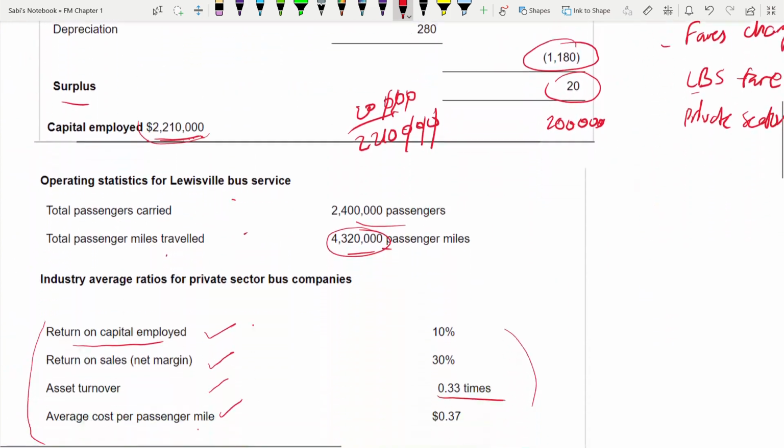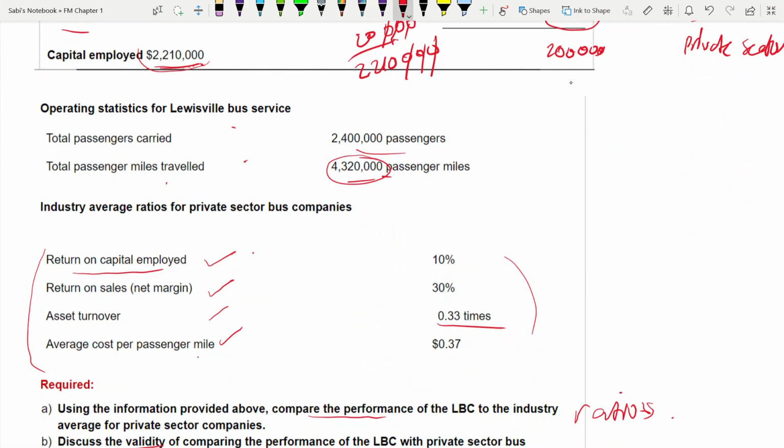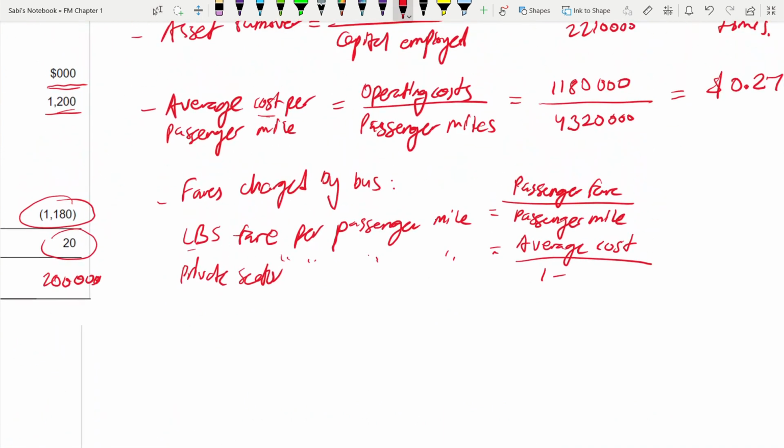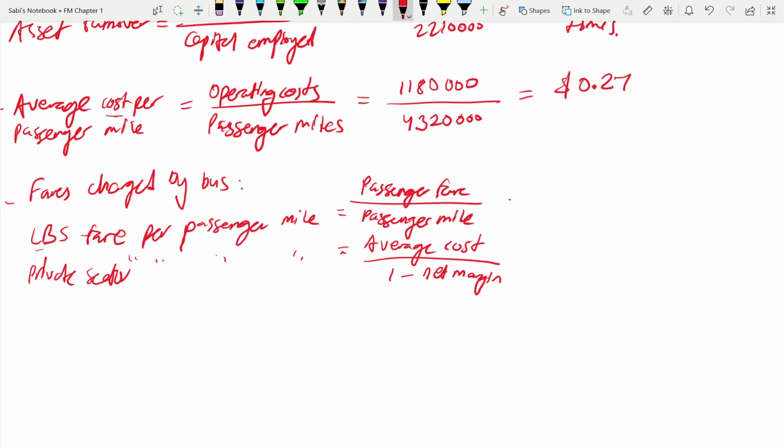See, here if you see return on sales, net margin is 30%. Using this you can do. Why? Because your sales will be, that is net profit after, so 1 divided by net margin. So here passenger fare is what? The sales 1.2 million divided by passenger mile already given 4320, 0.28, and average cost.